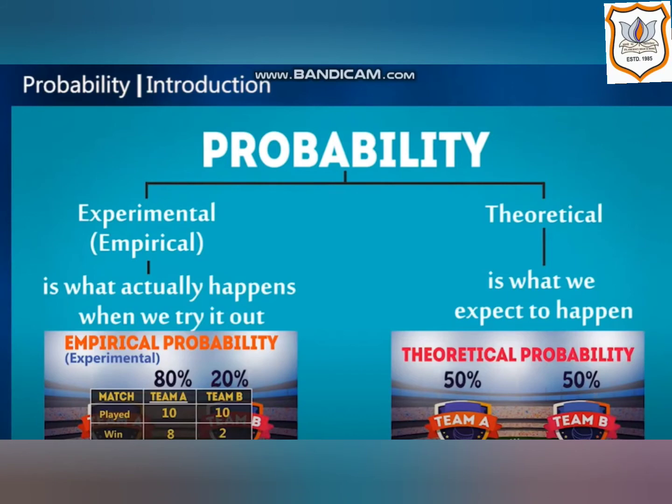It means the probability of team A winning is 80% and the probability of team B winning is 20%. In this way we can find the probability of any event occurring.